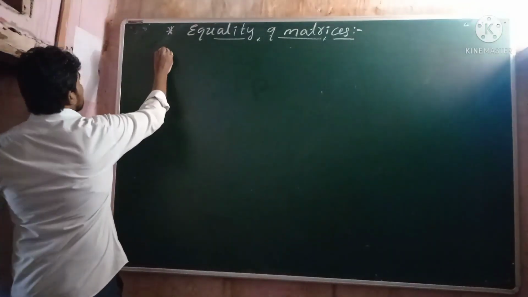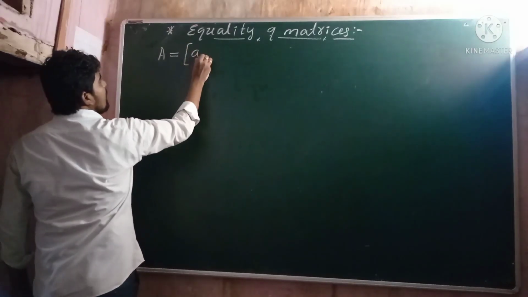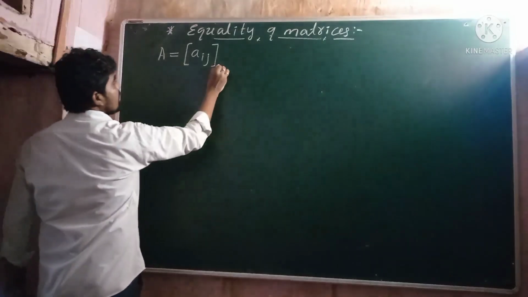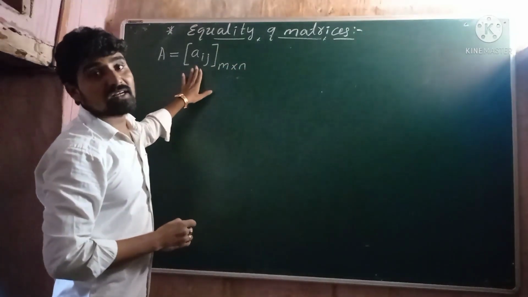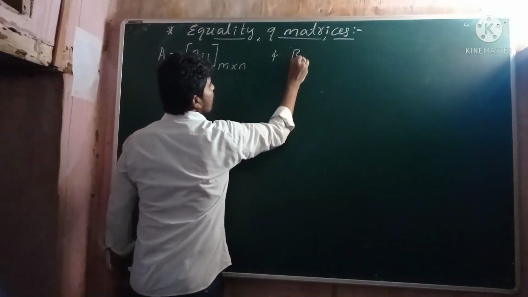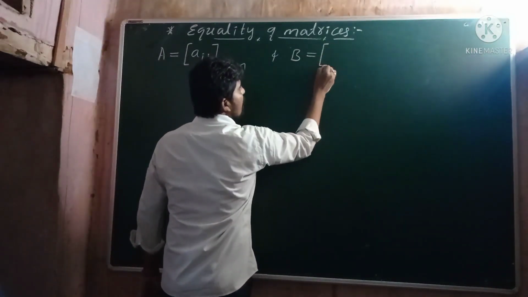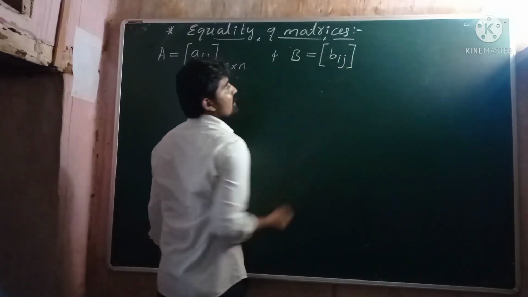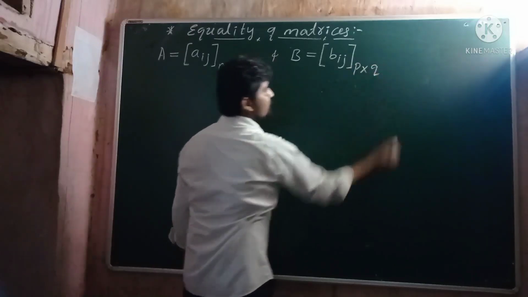So let A be one of the matrices, and the elements of the matrix A are denoted by aij, and the order of the matrix A is m cross n. So this is the general form of a matrix. I already discussed it in yesterday's class. And B is another matrix. The elements of the matrix B are denoted by bij, and the order of the matrix B is p cross q.